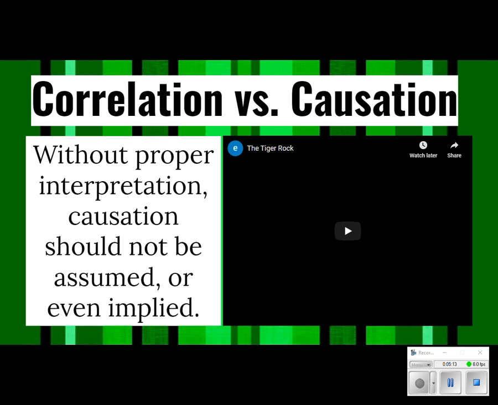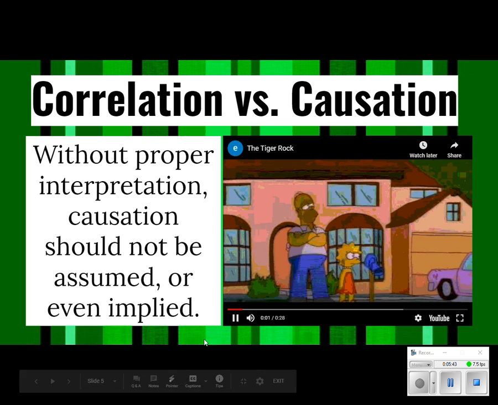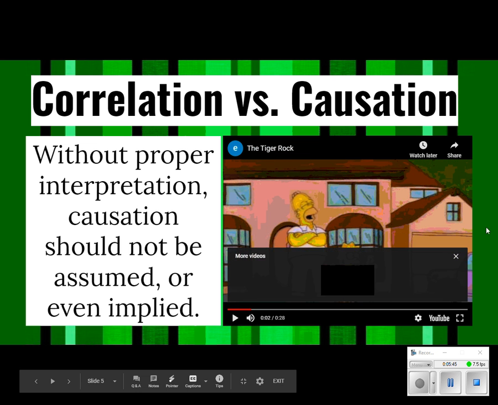But there are no tigers around, you know. So the thing is, just because it appears two things are in a relationship with each other, right? There are no tigers and there is a rock present, that doesn't necessarily mean that one is causing the other thing to happen or to not happen. It is a Simpsons clip. You can watch that and kind of see.